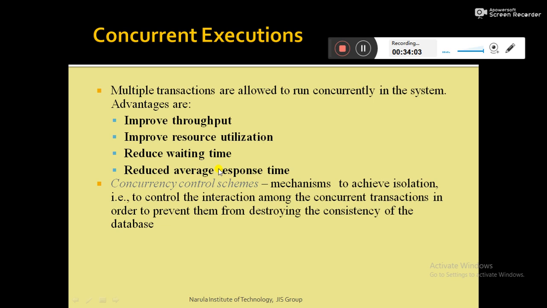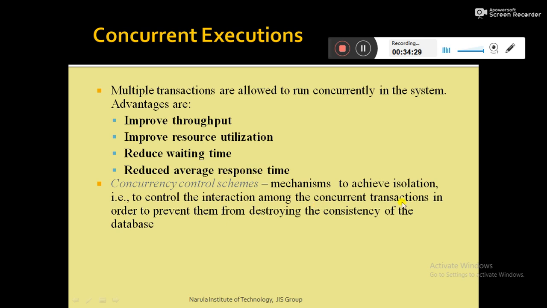The concurrency control scheme, or the concurrency control component, is a component of the database management system which ensures the isolation property. Means with the help of this concurrency control scheme, the concurrency control component achieves the isolation property. That is to control the interaction among the concurrent transactions so that we can prevent them from destroying the consistency of the database.